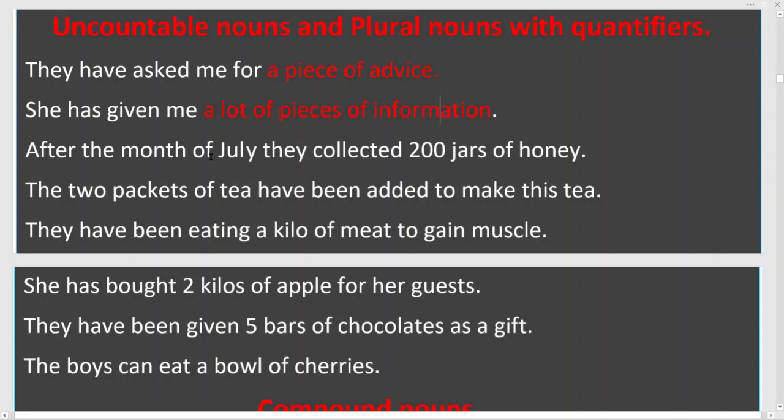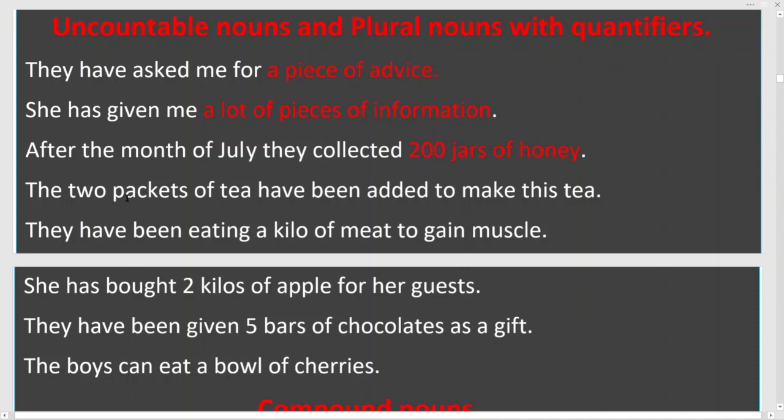After the month of July, they collected 200 jars of honey. So here we have 200 jars of honey. If you use one jar of honey, you don't have to add s. But if it's more than one, you have to add s here. For example, 2 jars of honey, 3 jars of honey, etc. Or lots of jars of honey, many jars of honey.